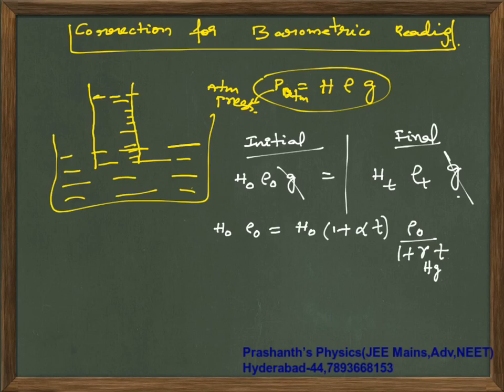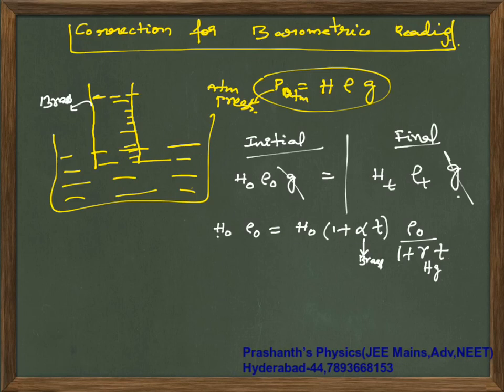The height is read on a scale, usually made of brass, so alpha of brass. One thing you are supposed to understand is that the true scale reading is different from the measured one. In scales and tapes we have seen that.